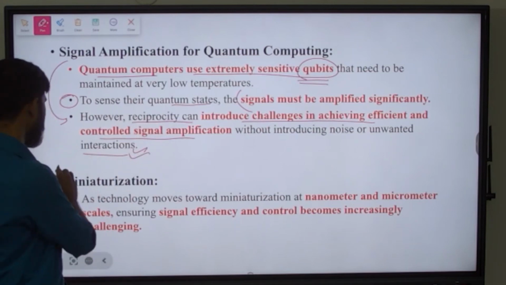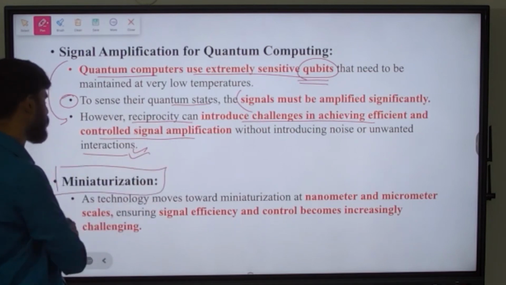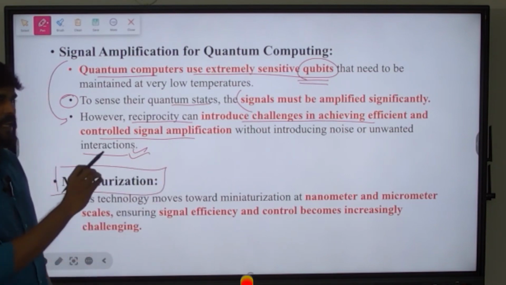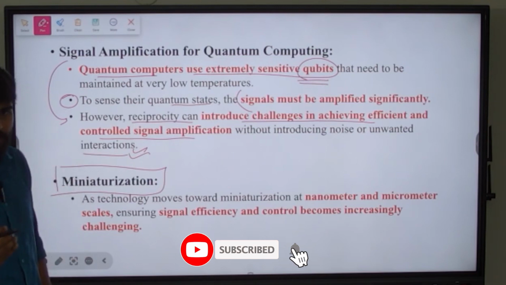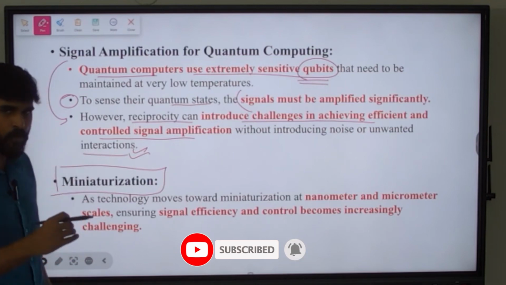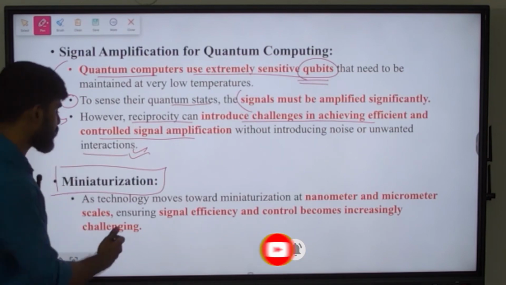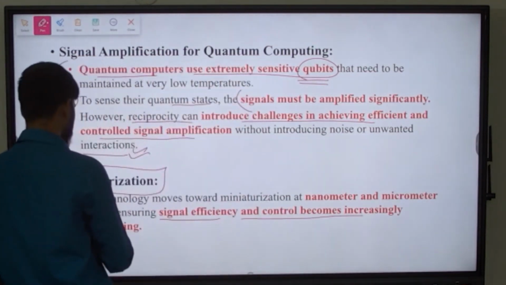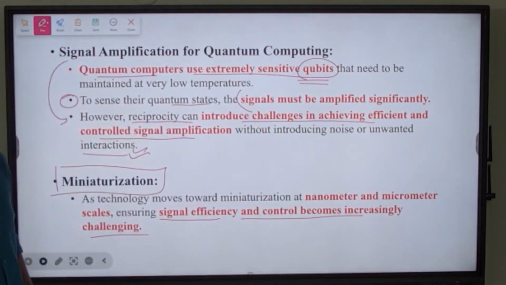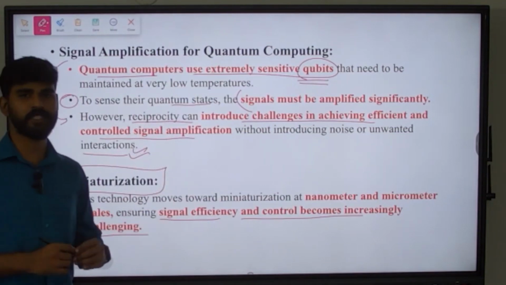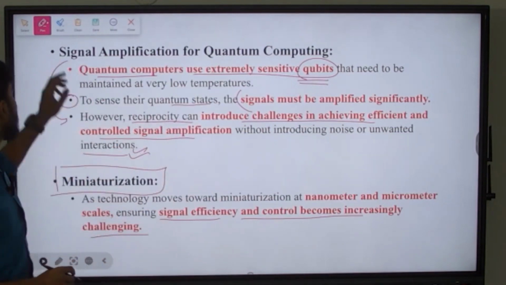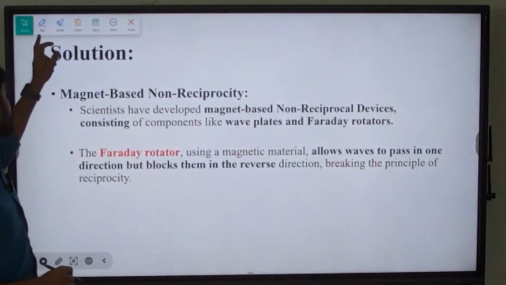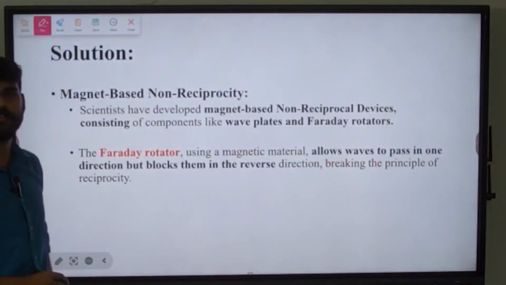Next is miniaturization. These days we are focusing more on miniaturization, that is we are taking everything to nano level and micro level. So when we go to nano level and micro level, then ensuring signal efficiency and control becomes increasingly challenging because of these reciprocity concepts. Okay, so these are the challenges in reciprocity, and what is the solution that the scientists have recently found?